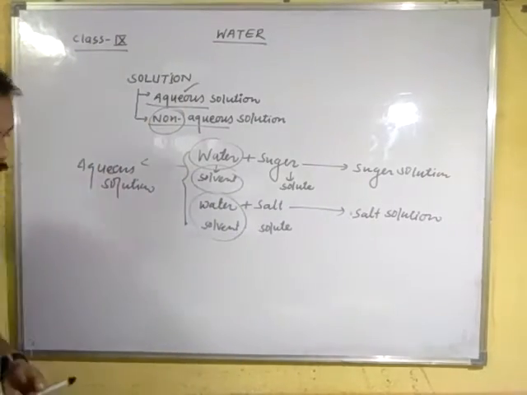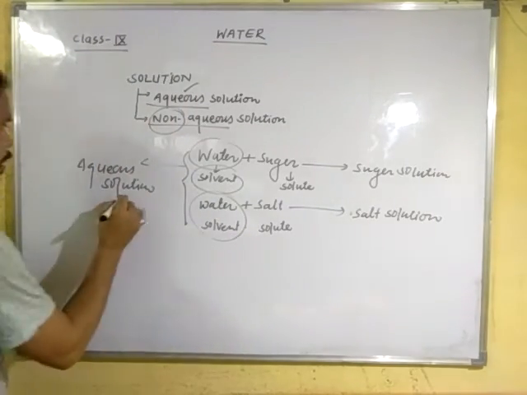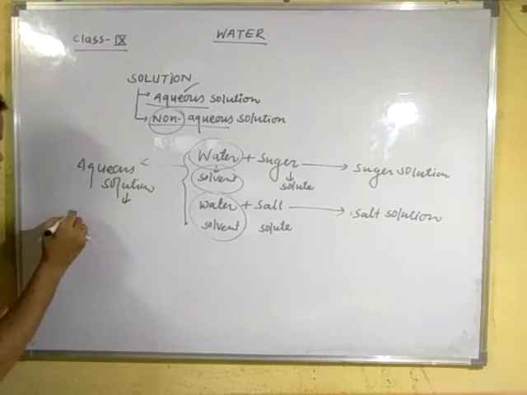Okay? You can write here, in aqueous solution, water always acts as a solvent.